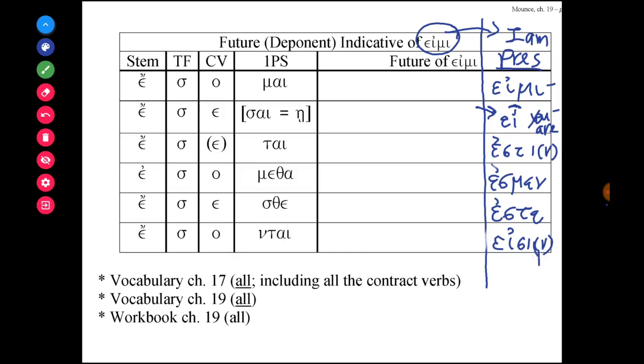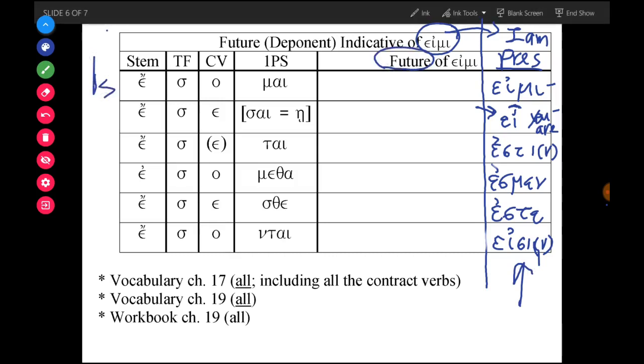So you learned these forms already. These were tackled in chapter 15 and 16. Now we're learning the future forms of the verb eimi for the first person singular, second person singular, third person singular, first person plural, second person plural, and third person plural forms. So this would be I will be, you will be, he, she, it will be, etc.